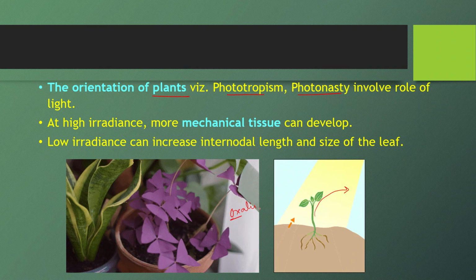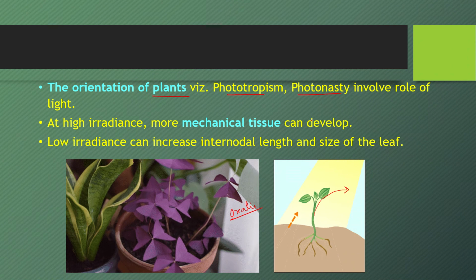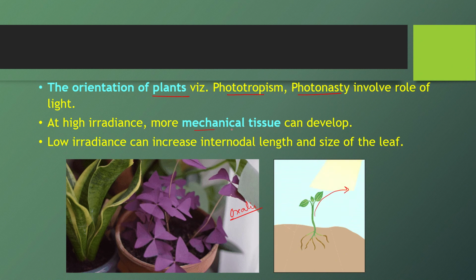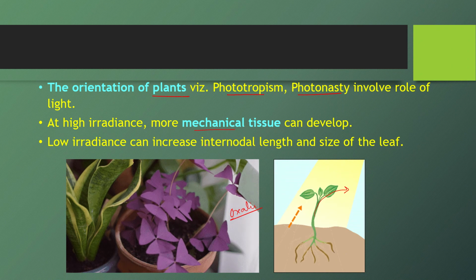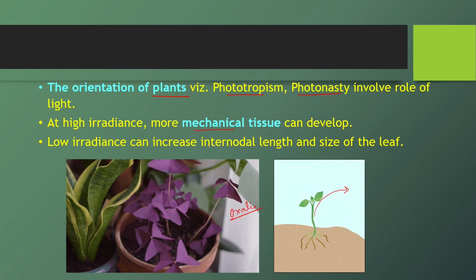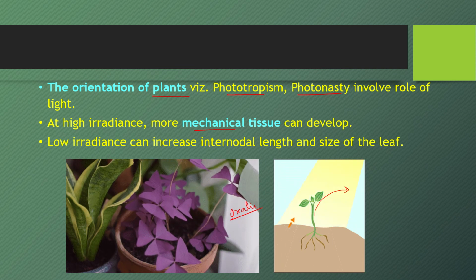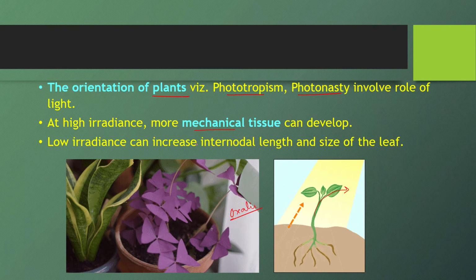In this species we observe this response, photonasty. So all these are under the control of light. Then it has been seen that light is very crucial for development of mechanical tissue. If we don't provide proper light to the plants, then they remain weak. They are not strong. So for mechanical strength, this is required.